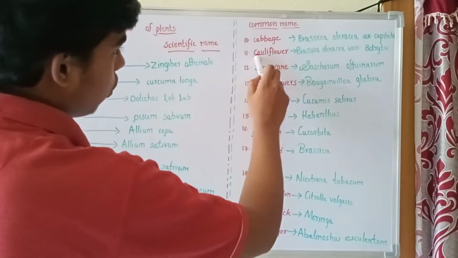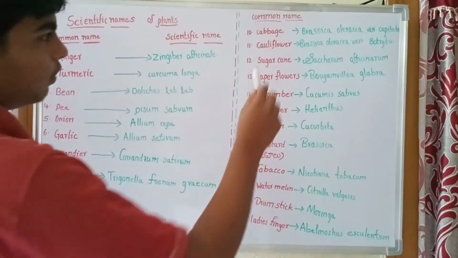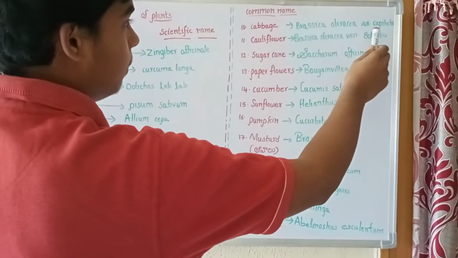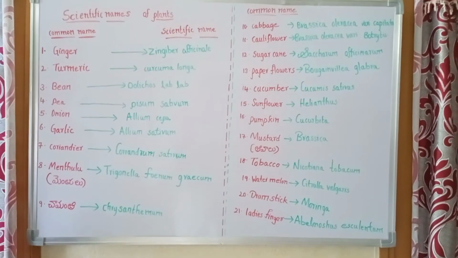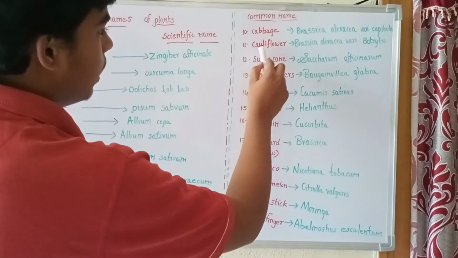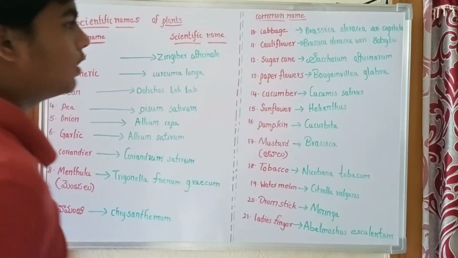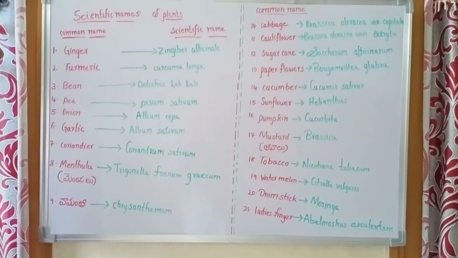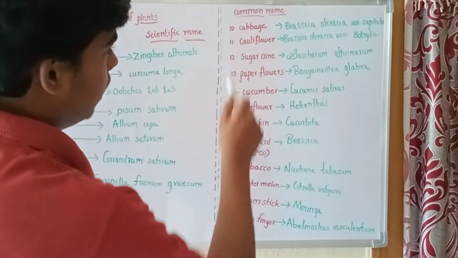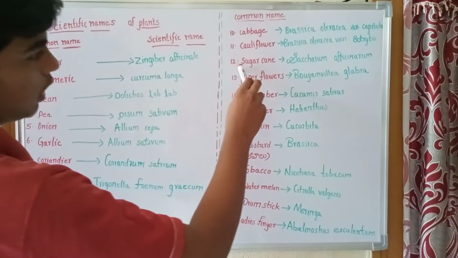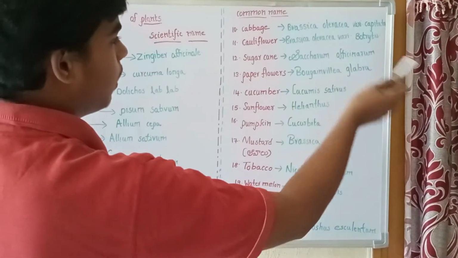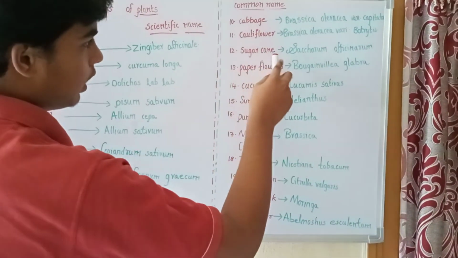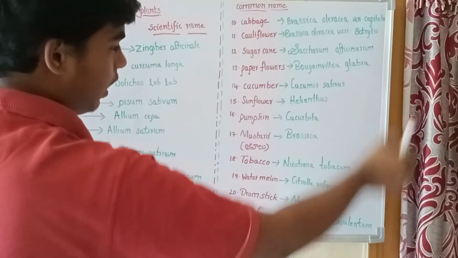And the next, cauliflower. The scientific name of cauliflower is Brassica oleracea variety botrytis. Again, I will repeat that. Next, sugarcane. The scientific name of sugarcane is Saccharum officinarum.